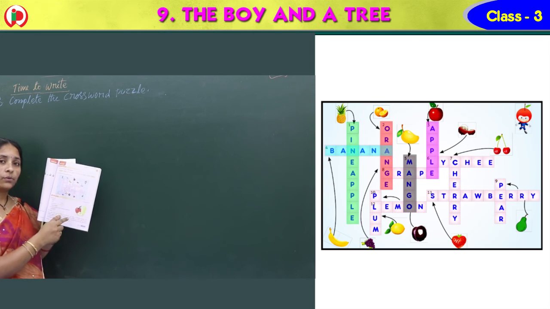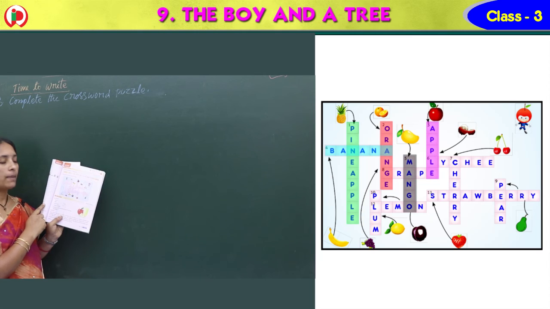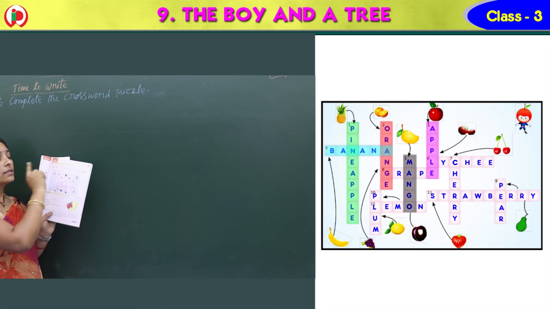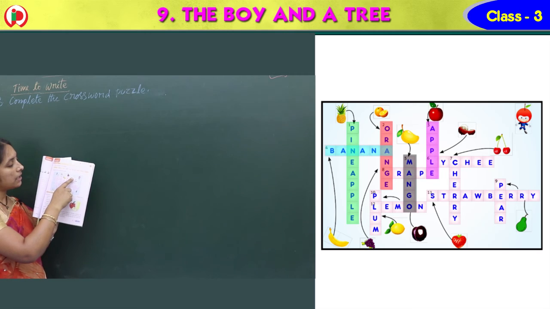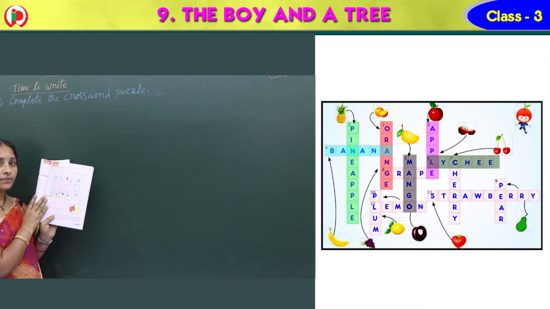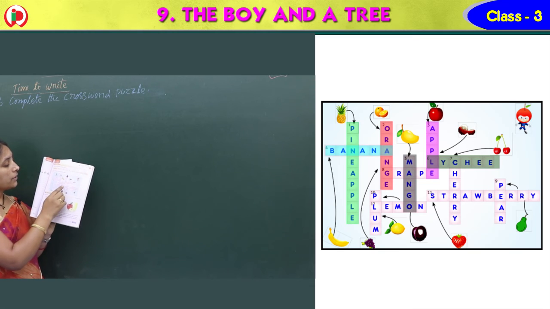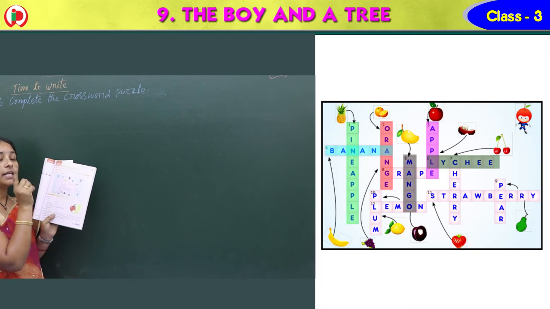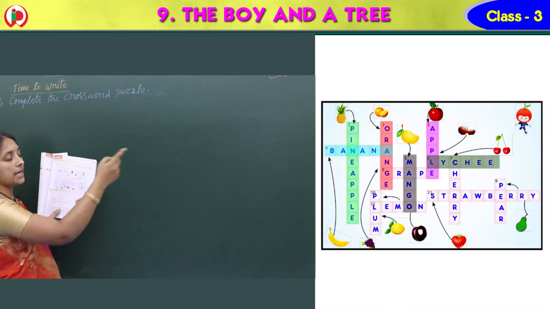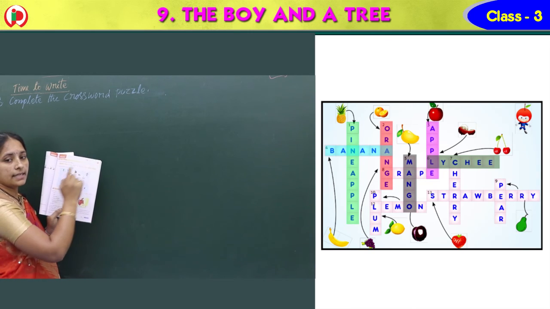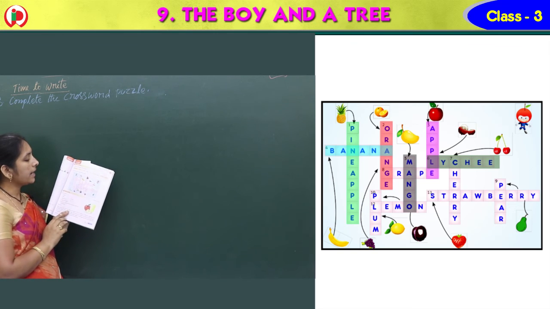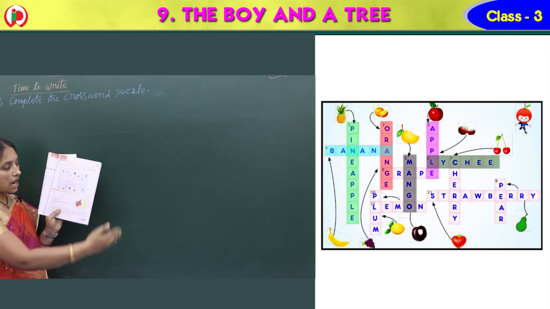Mango. And the next one, sixth one again across. So sixth one, what do we have here? Can you find what is this fruit? Lychee. Lychee spelling. Across, like this. Lychee. Okay. And seventh one again down.